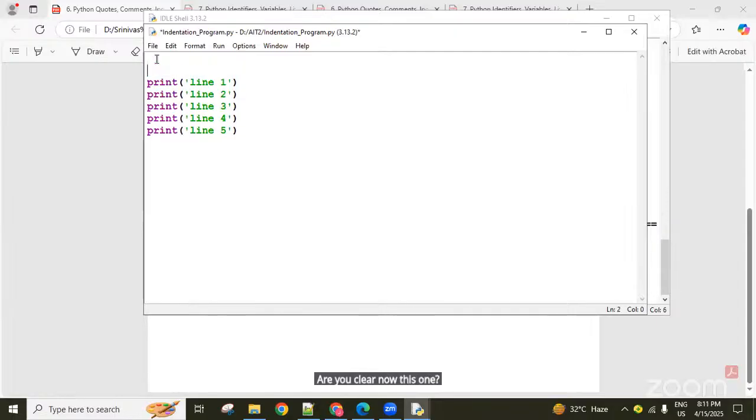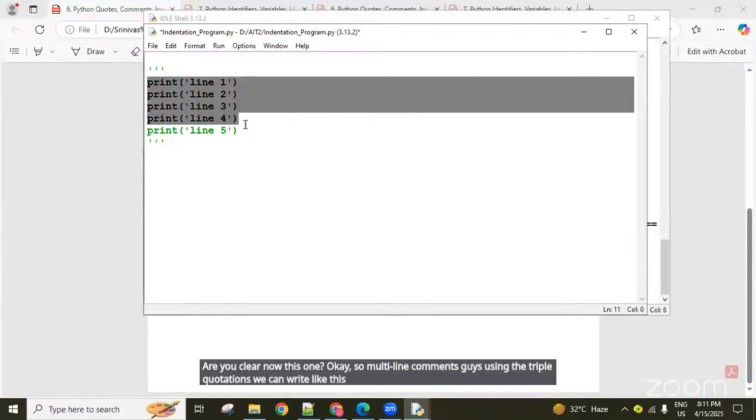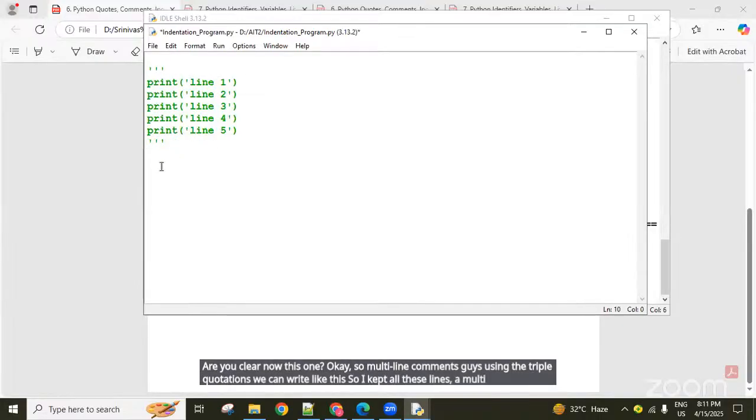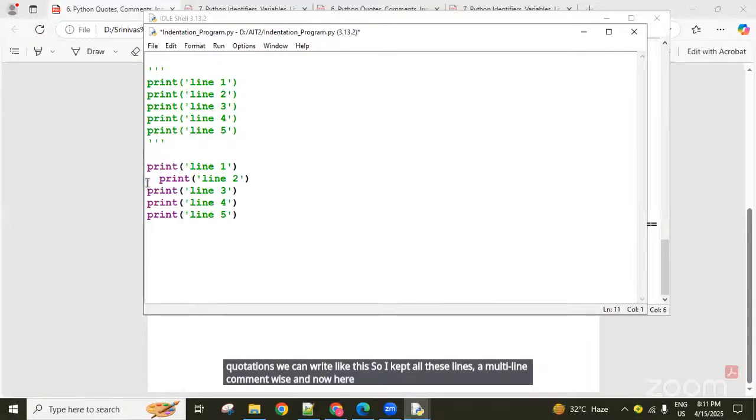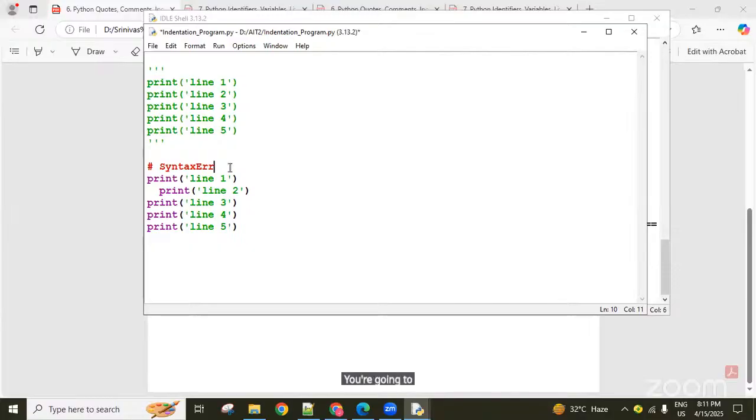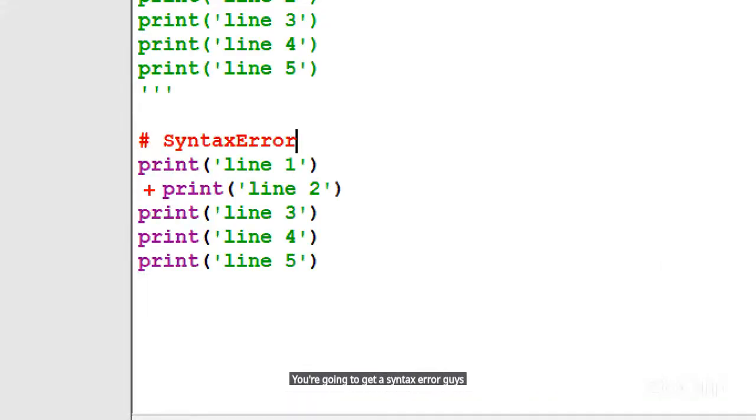So multi-line comments, guys, we can write using triple quotations like this. I kept all these lines as a multi-line comment. And now I'm following the indentation here, so in this situation you're going to get a syntax error because of this line of code.